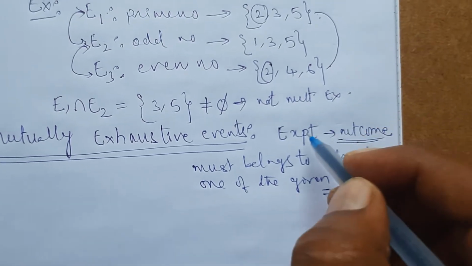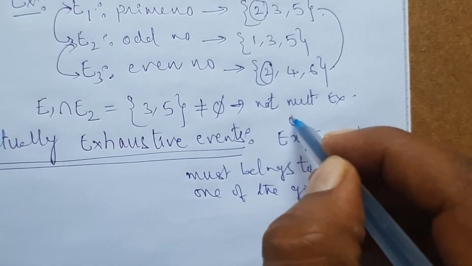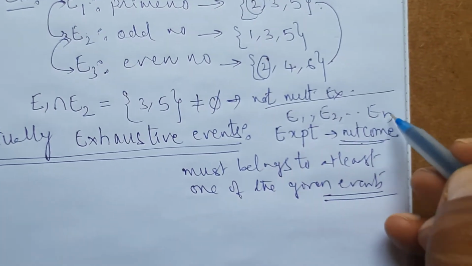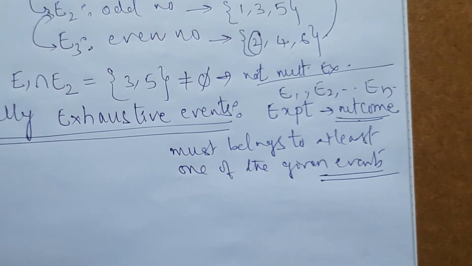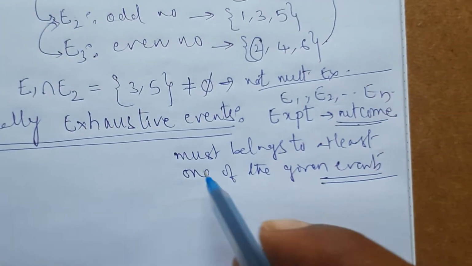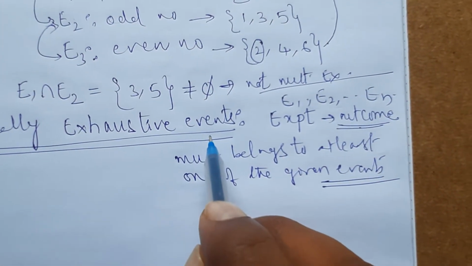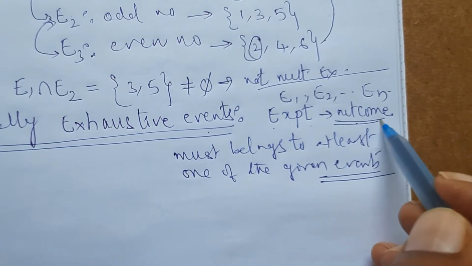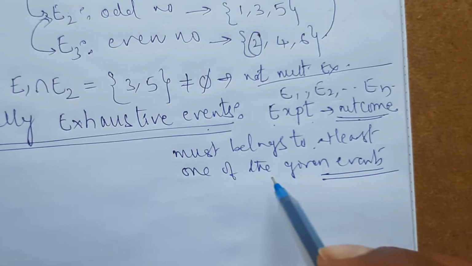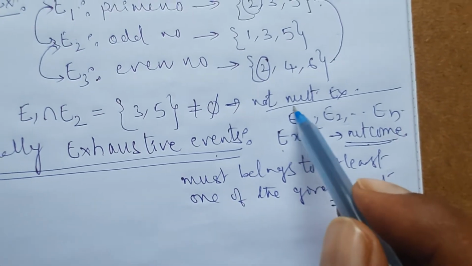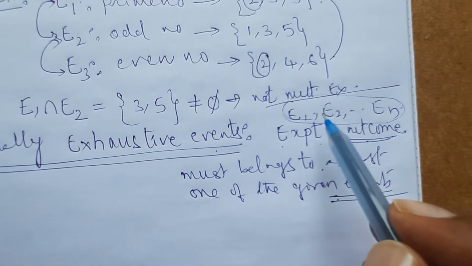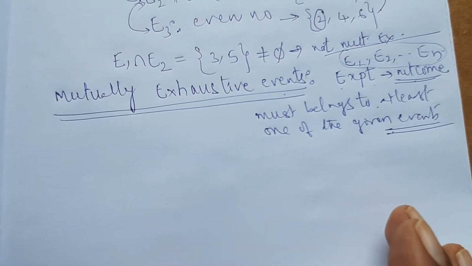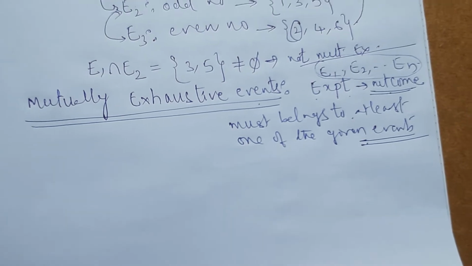Once again, in the random experiment, if E1, E2, and so on up to En are n events, these n events are said to be exhaustive events if the outcome in the experiment must belong to at least one of the given events. Now in set theory notation, how can I define exhaustive events?